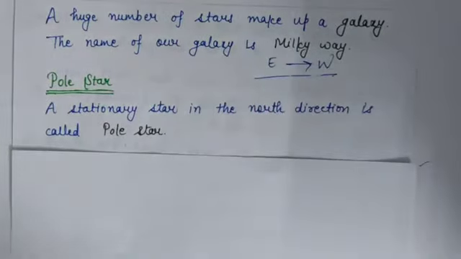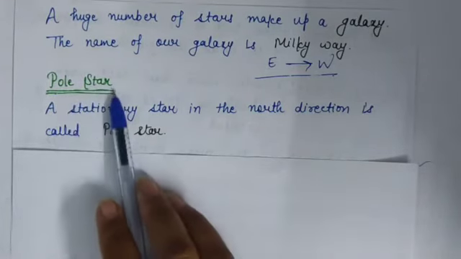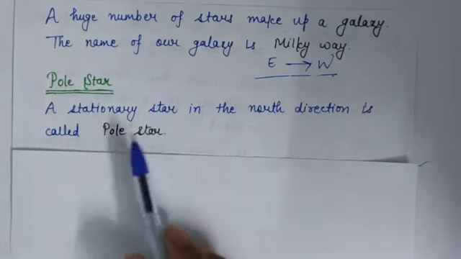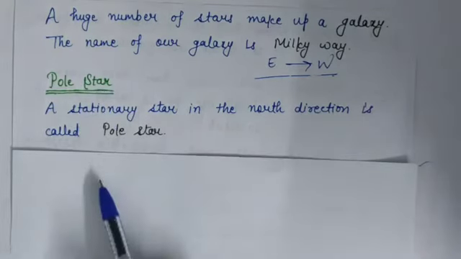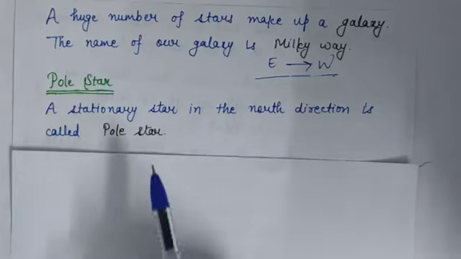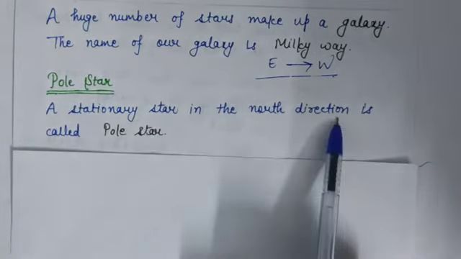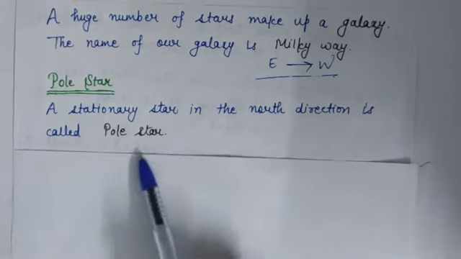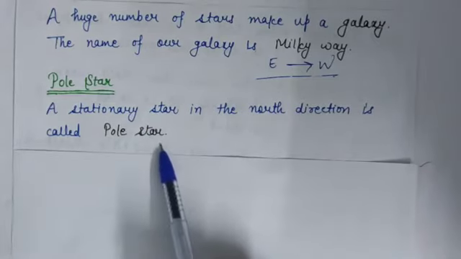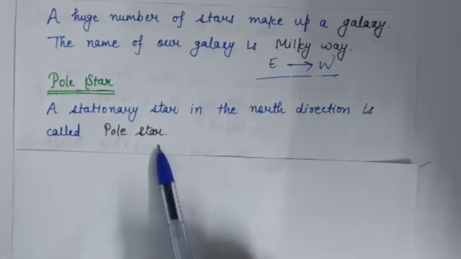Now, pole star. Now, what is pole star? There is a stationary star in the sky. Means when you carefully observe the night sky, you will find a stationary star in the north direction. And this stationary star in the north direction is called pole star. It does not appear to move. Why does it not move? Because its position is in the line of Earth's axis.